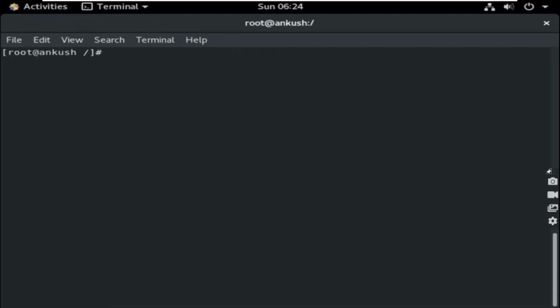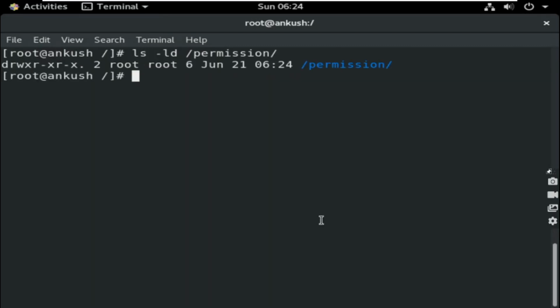Let me show the individual details of the directory. Slash permission, you can check the details. RWX, RX and RX. This means the user owner of the directory will get full permission, the group owner will get read and execute permission, no write permission, and the group owner here is root and the user owner is root too. The other users will get read and execute permission.